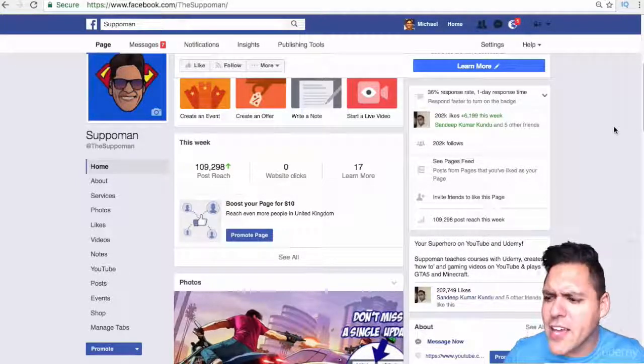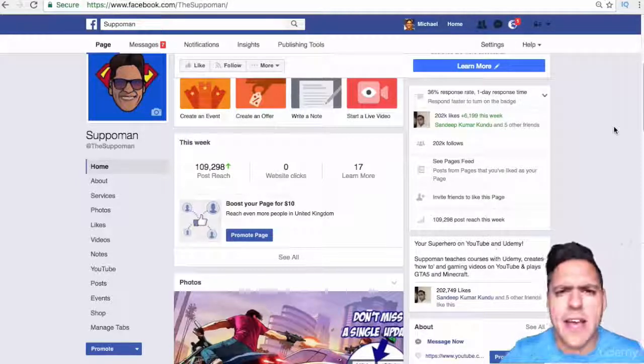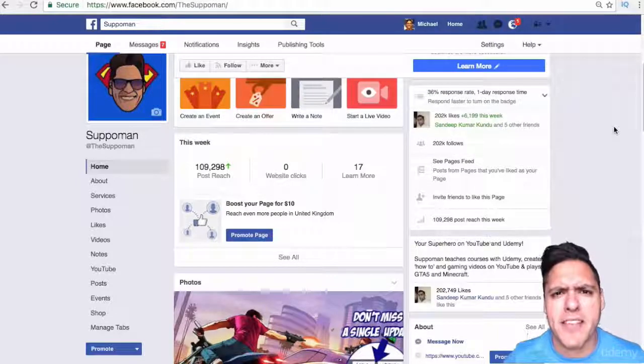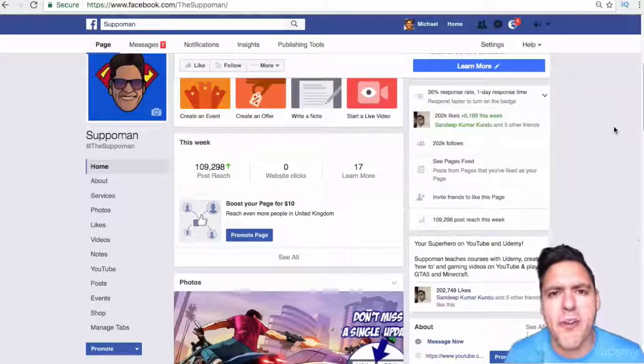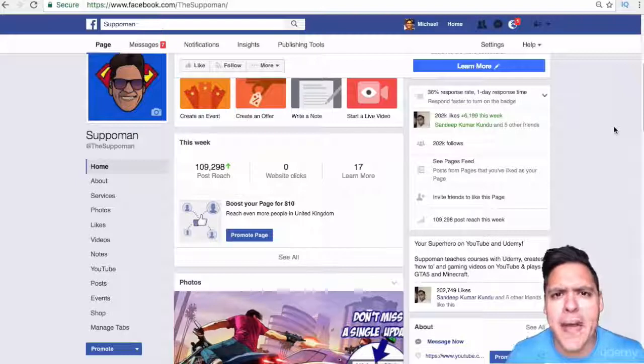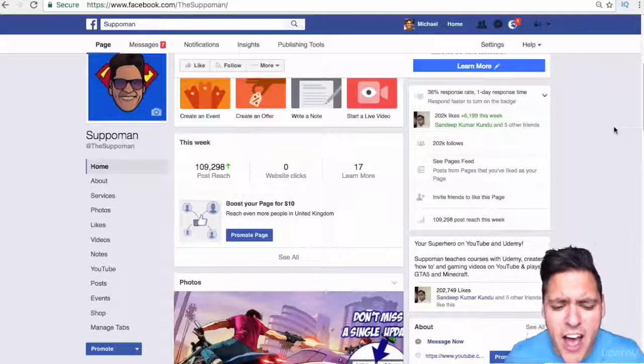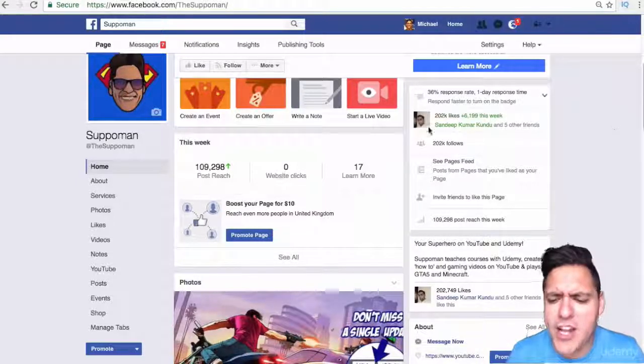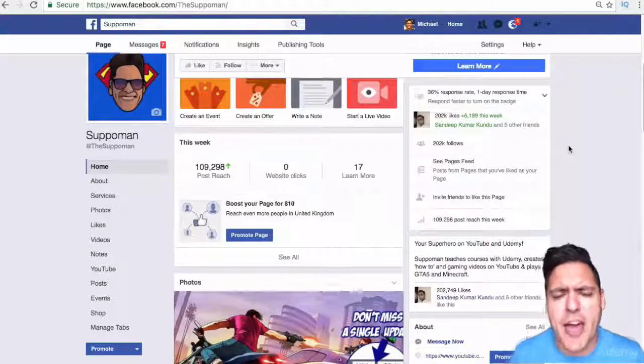It's a bit like going to your local high street or walking down the town centre and you see that there's a particular shop that's got crowds of people inside and you think, what's all the commotion about? Why are people going in there? I have to see it. It's the same with Facebook pages. The popularity is what encourages people to go to your page, to subscribe to your page, to follow you, to watch your videos, to see your posts. That's how Facebook works. And actually there are some people who pay you for advertising on your page. So it's a really good thing to have a big page like I have with 202,000 likes.